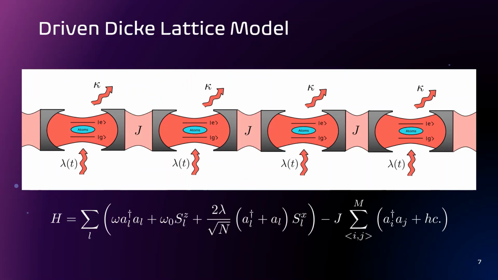In order to resolve all of this, we will need to consider a system that (A) can be reduced to a single driven Dicke model, and (B) is a minimal system that can host topological defects. For this, we consider the one-dimensional Dicke lattice model, which is an array of Dicke models coupled by photon-mediated nearest neighbor interaction.